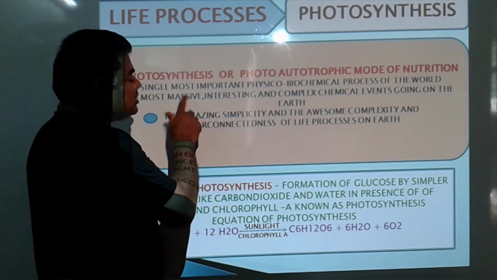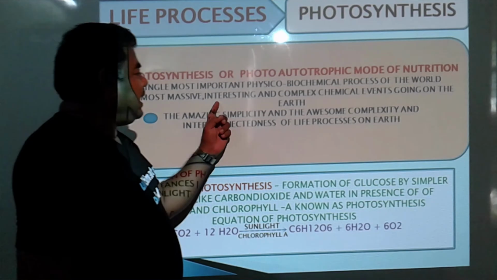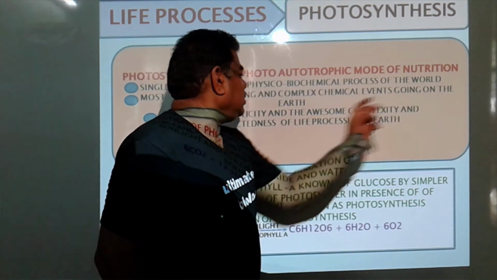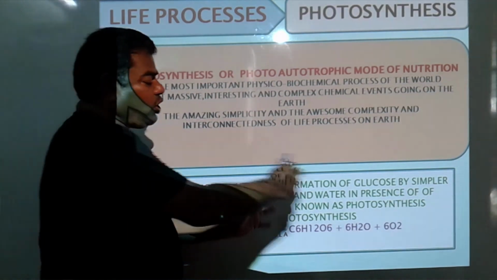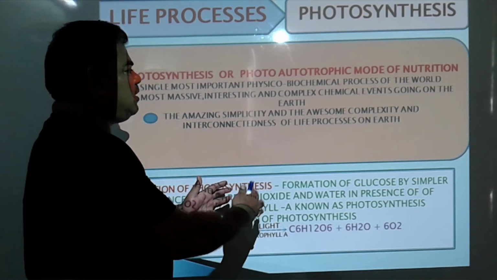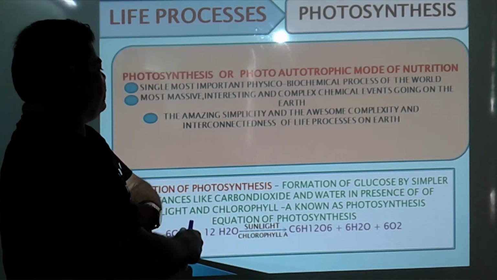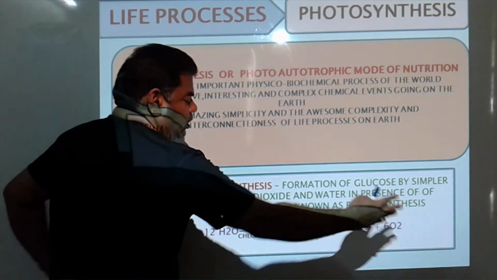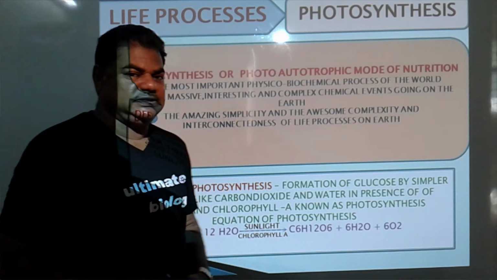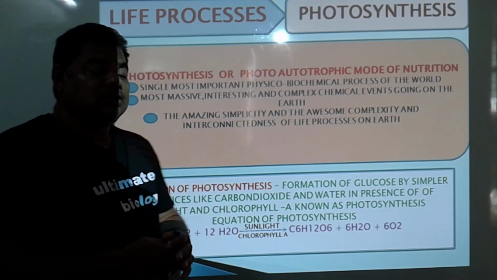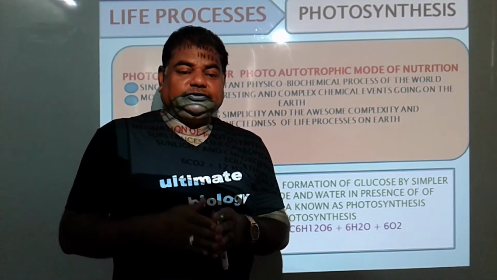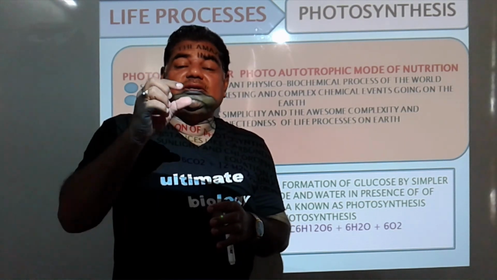Then most massive, interesting and complex chemical events going on the earth are in this process. We call it the most massive and interesting and complex chemical process going on in photosynthesis. Because in the next video we are going to learn the TS of that leaf.